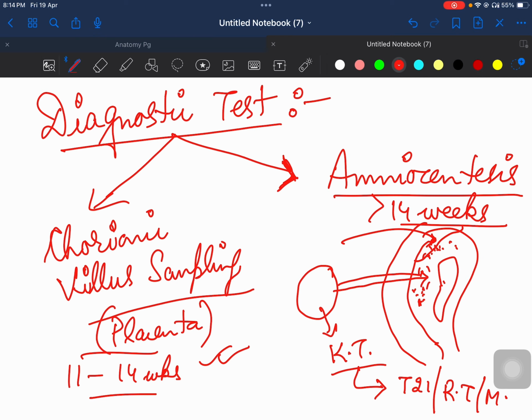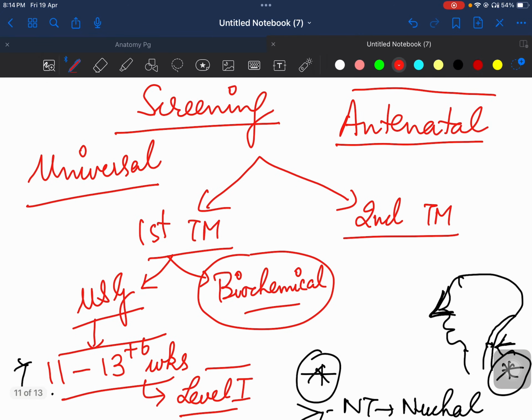If amniocentesis shows characteristics of Down syndrome, then we go for medical termination of pregnancy, because we do not want to give birth to a baby who has Down syndrome, thereby leading to mental retardation in later life. So this is all about your aneuploidy screening, how you get the screening done, and when you should advise patients to go for screening.